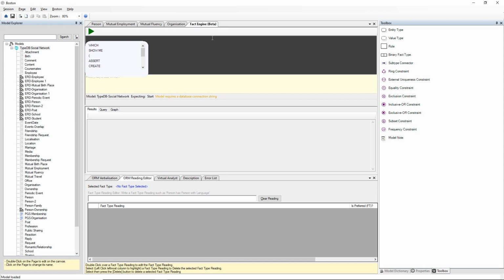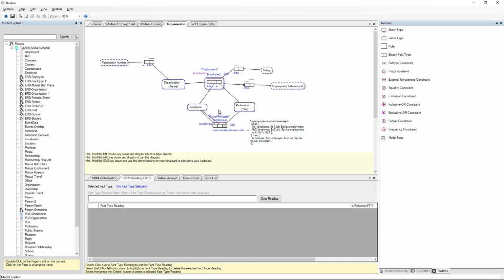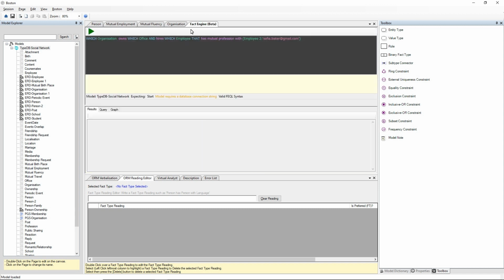And we'll extend our query even further. So which organisation owns which office and hires which employee that has a mutual profession with employee 2, Sophia Baker? So now we're going to the mutual profession rule inside TypeDB, and we're saying give us these results, and for employees that have the same profession as Sophia Baker. So Julie, Fabian and Miriam all have the same profession as Sophia Baker. They work in Office 1 and in Organisation 1.